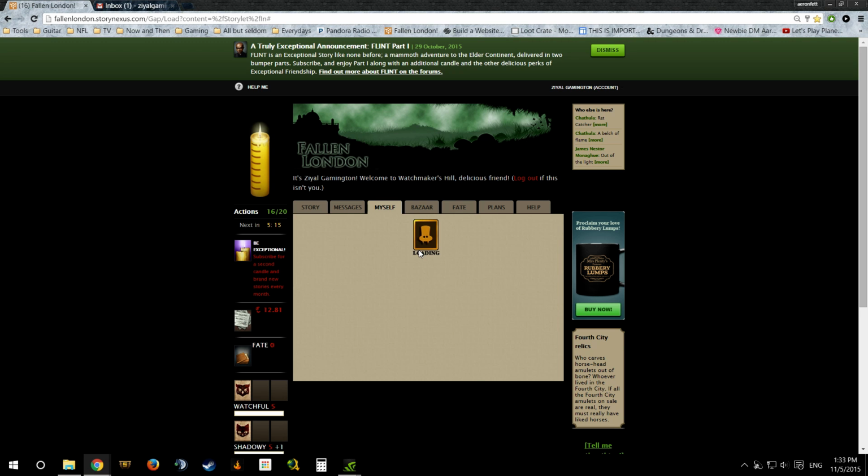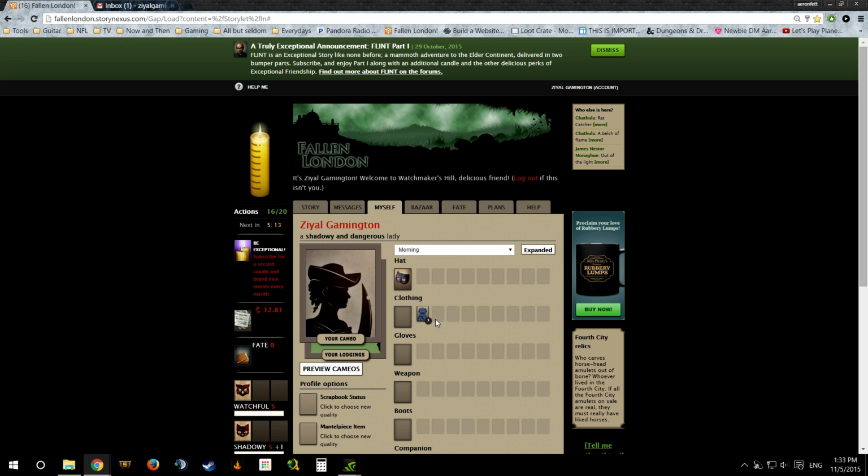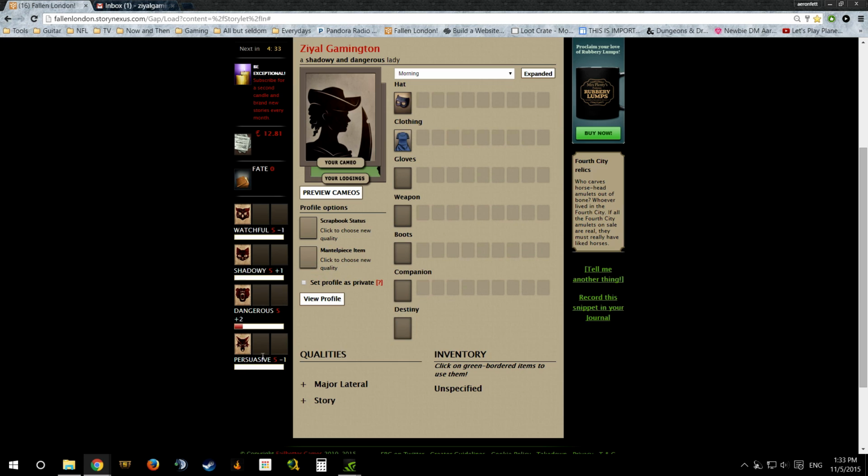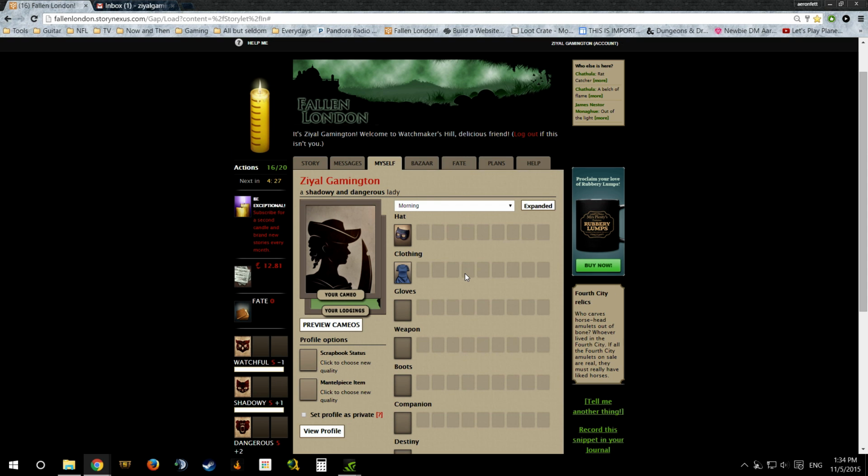Basically buy for a small amount of money. And then here we go. We go to our myself tab, and I'm a shadowy and dangerous lady. Pretty much, it kind of describes you from what you got going on. Let's equip this. So as soon as I equip this, you look over here. My dangerous increased to +2. My persuasive and watchful have gone down by 1. Not a big deal at the very beginning.